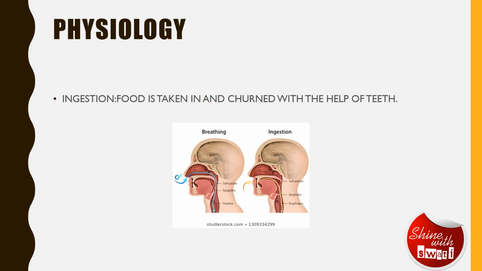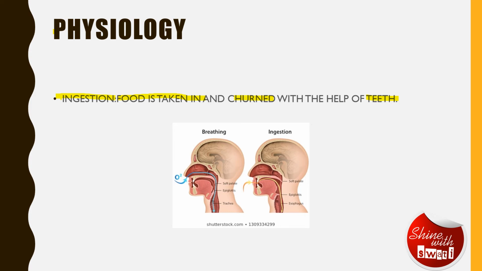We are now going to talk about the physiology, wherein the very first process is digestion, as it is written here, that it is a process where food is taken inside and it is churned with the help of teeth present inside the mouth. So basically, whatever food we eat, it is churned. That means it grinds into smaller particles, which is done with the help of teeth.